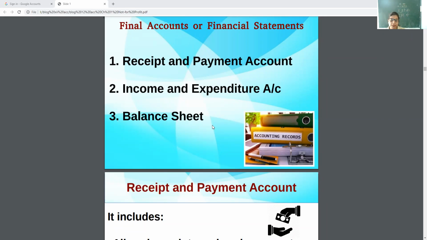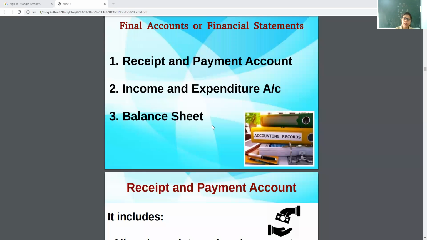Now, the third is the balance sheet. Balance sheet is the same as in profit organizations. One side is liabilities, another is assets, but in place of capital, see, a profit organization maintains capital, while an NPO maintains capital fund.